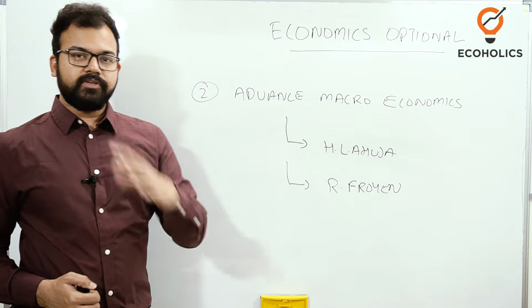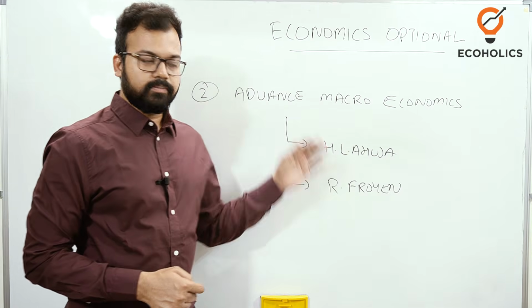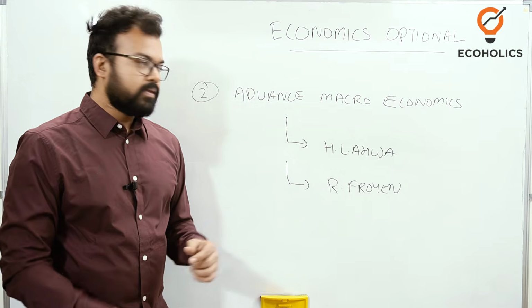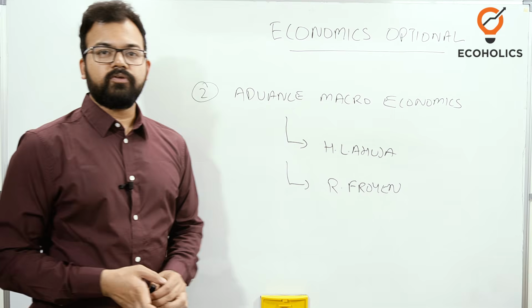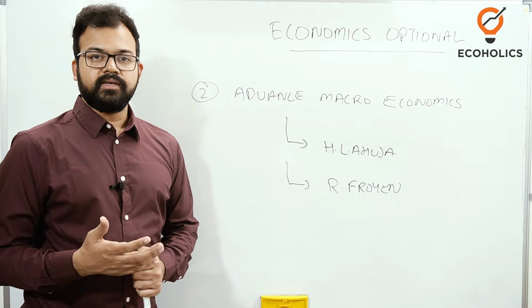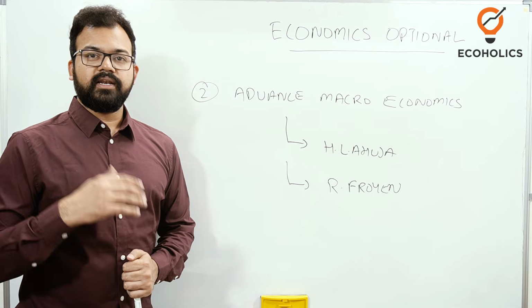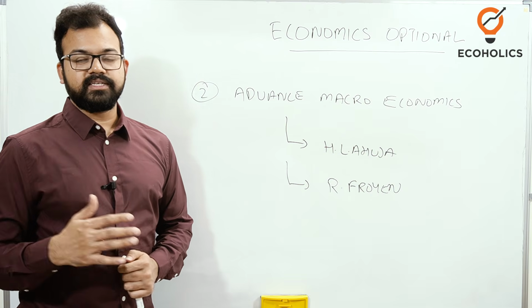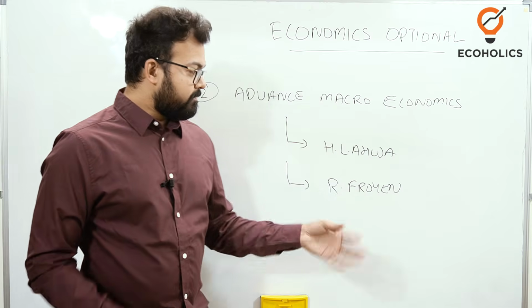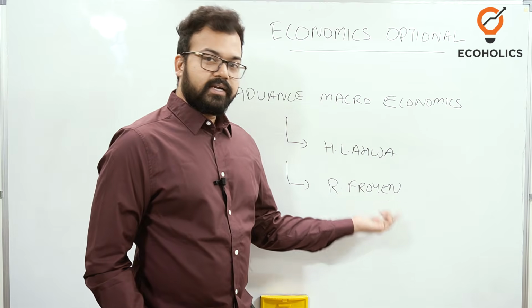In my previous video I discussed all the books, but here what I'm discussing is how we can study. From H.L. Ahuja you will get a lot of points and terms, like supply side economics, and later the Phillips curve, stagflation. These terms you will get. The classical model given in H.L. Ahuja is very good. Now in Richard Froyen, why is it important?